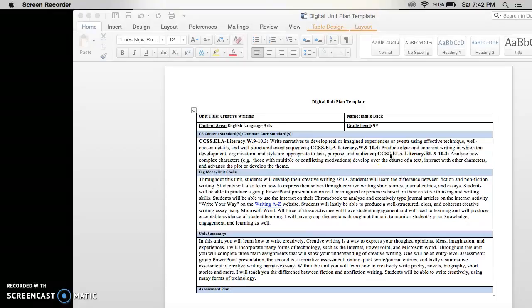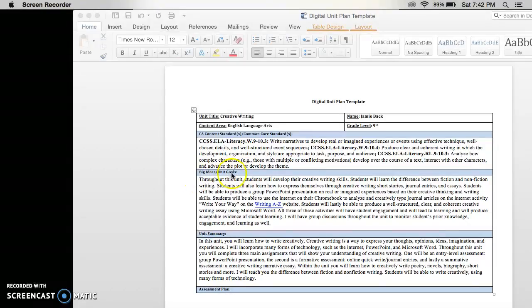The following Common Core Standard: analyze how complex characters, those with multiple or conflicting motivations, develop over the course of a text, interact with other characters, and advance the plot or the theme. Let's take a minute to think about that one. We will be completing this throughout our creative writing unit by developing our own complex characters and creatively choosing characters that advance the plot or theme throughout our writing.